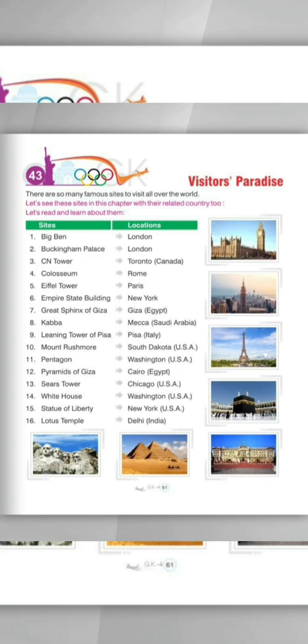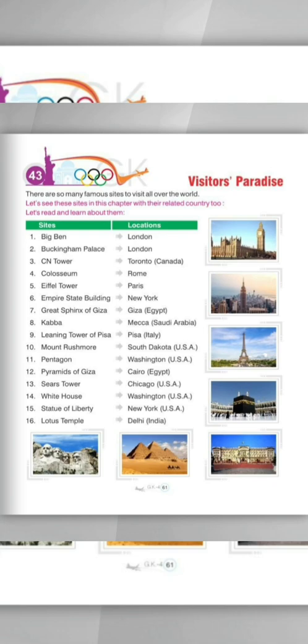So in this book, 2 columns are given. Below the first column, all the site names are given, and in the second column, their location is given. Location means the place where it is situated. So first is Big Ben. Big Ben is situated in London. Second one is Buckingham Palace. Buckingham Palace is in London.